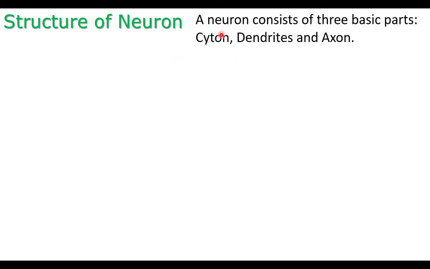Now let us see the structure of neuron. A neuron has three basic parts. A neuron consists of three basic parts. They are cyton, dendrites and axon. Cyton, dendrites and axon are the three basic parts of a neuron.